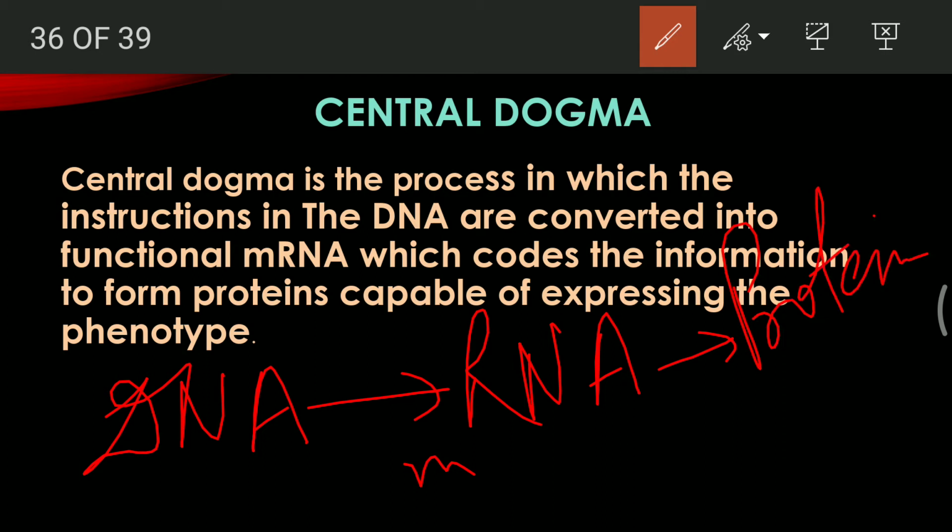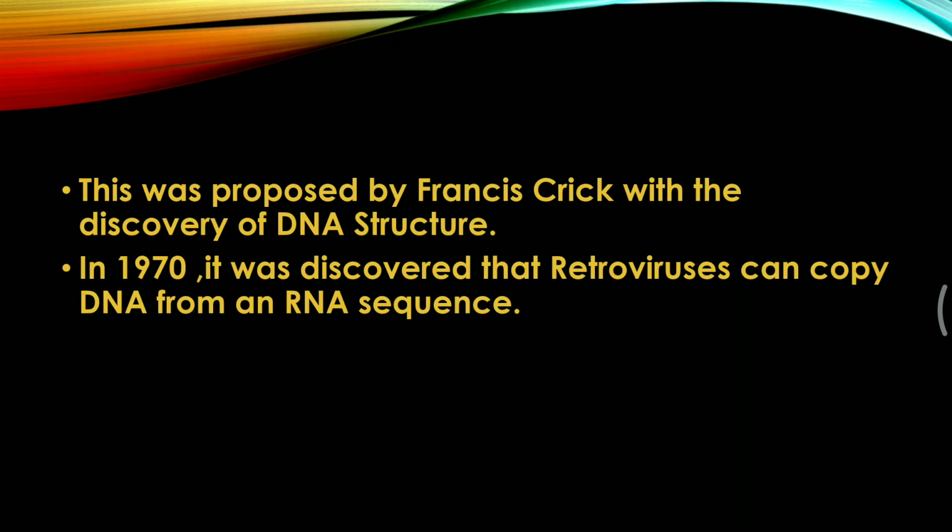Now, whenever any character is expressed in us, it is the proteins that are expressing it. So, this entire idea was developed around the time the discovery of DNA occurred. All this information which we discussed was given by Francis Crick, who was also the person who discovered the DNA. Within 20 to 30 years, in 1953, the discovery of the structure of DNA occurred, and by 1970, another piece of information came into account.